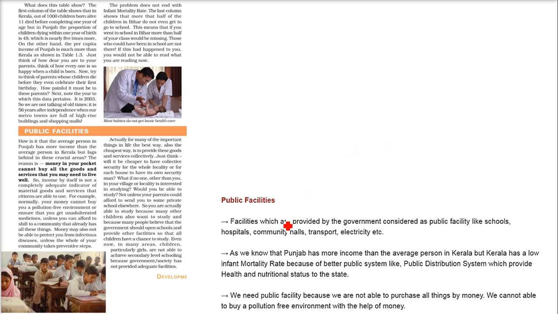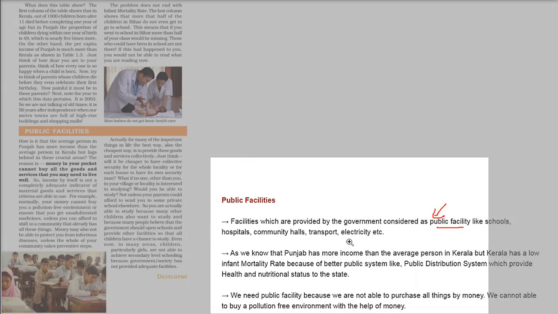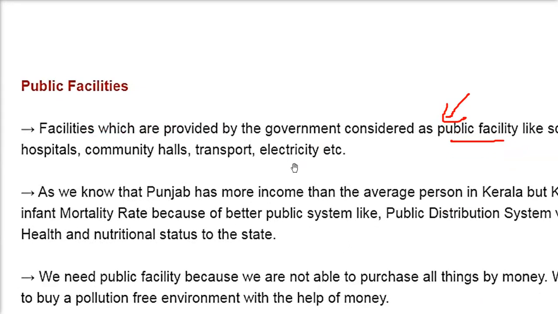Now, what are public facilities? Facilities which are provided by the central government or the state government. And these are the public facilities. That is why they are called public, for people. Sarvajanik, like the schools, the hospitals, the community halls, and transport, electricity.